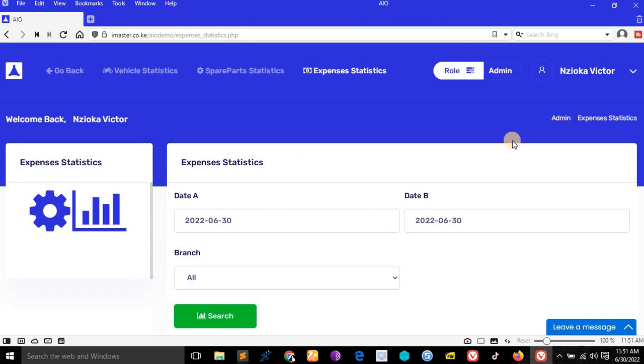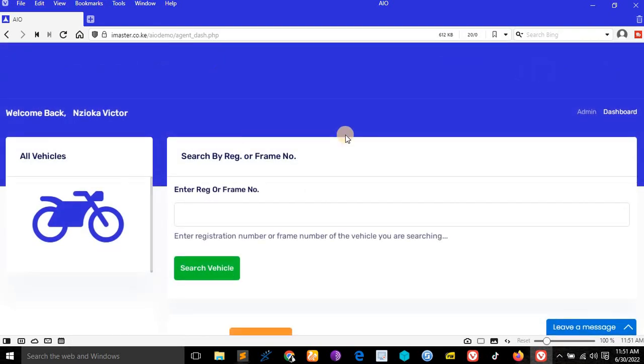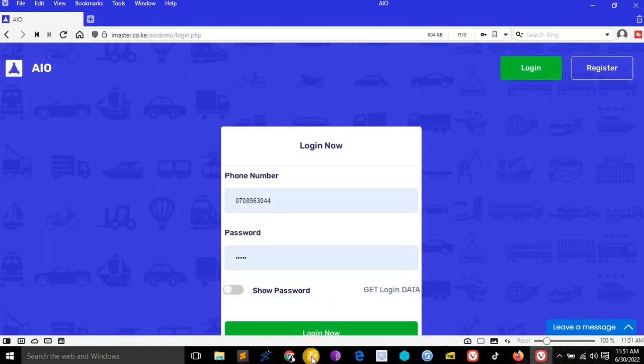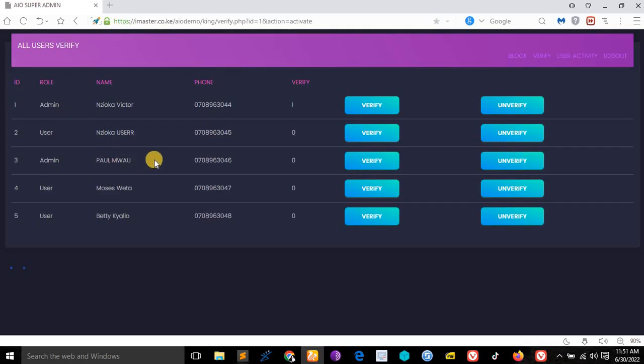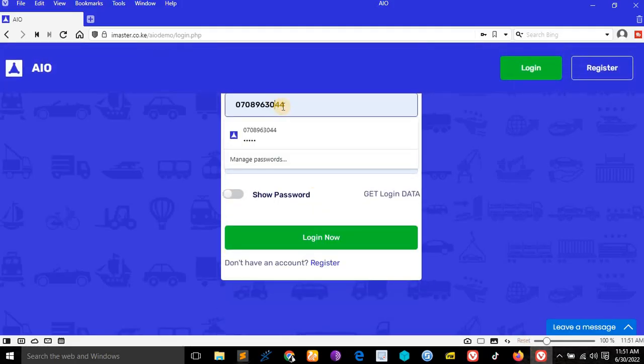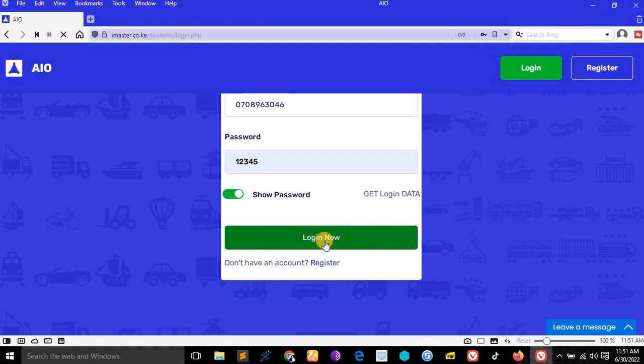Good. So let me take you back and show you the other users, what they can achieve in the system. Let me log out from this one and log in as this guy, admin Paul Mwau. Verification is 0. You see, let me log in as them. They are an admin. Show password, login.